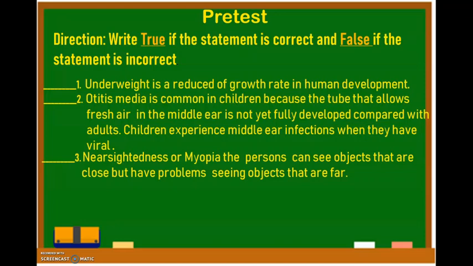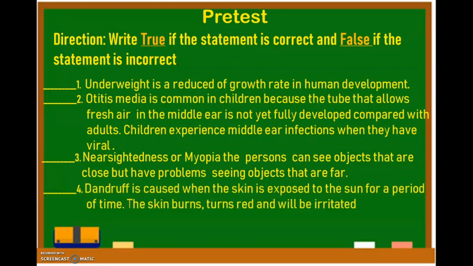Now let's go to number 4. Dandruff is caused when the skin is exposed to the sun for a period of time. The skin burns, turns red, and will be irritated. Is it true or false? Let's go to number 5, the last number. Cavities occurs as a result of tooth decay. Is it true or false? Now, let's answer. Check your own paper.